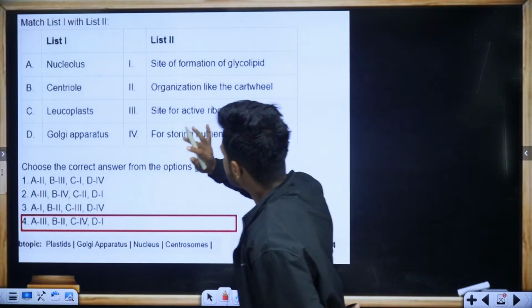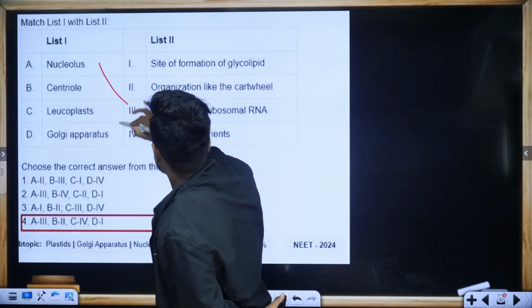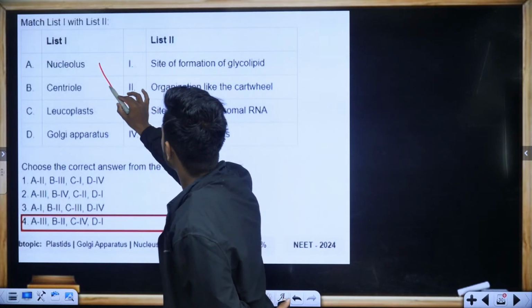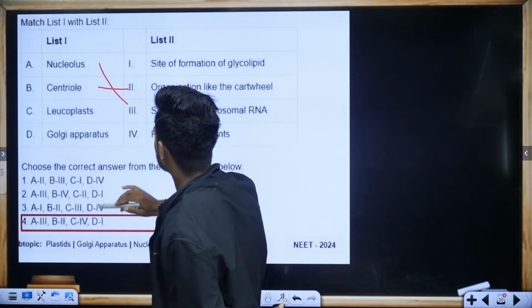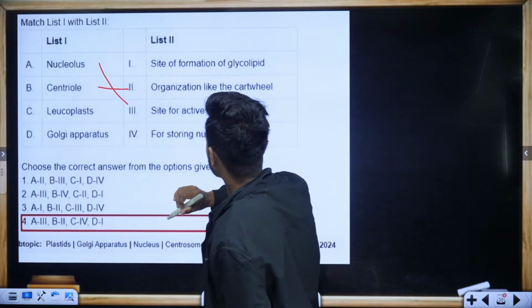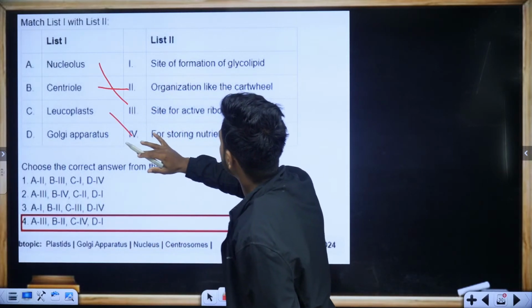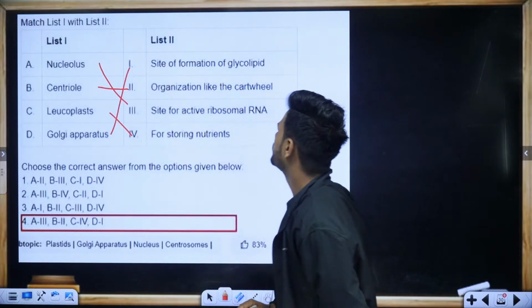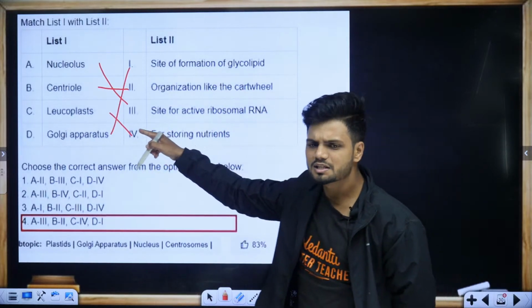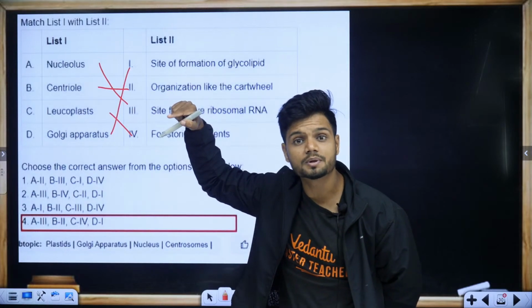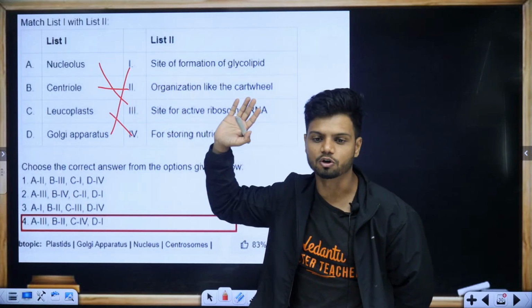So, nucleus, we just now learned in today's class. Nucleus is the site for your ribosomal synthesis. Centriole is going to be the cartwheel-like structure. Leucoplast is for storing the proteins, and Golgi is for glycolipids. Now, Golgi apparatus, does it produce only glycoproteins or also glycolipids? Both. Glycoproteins and glycolipids, both are produced.